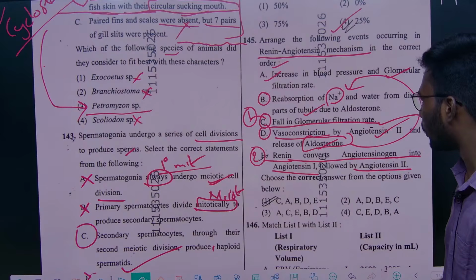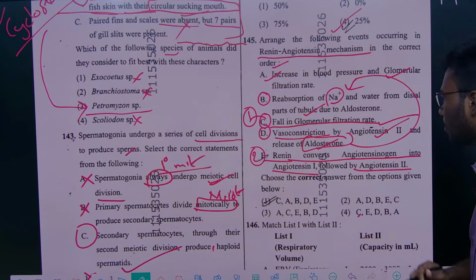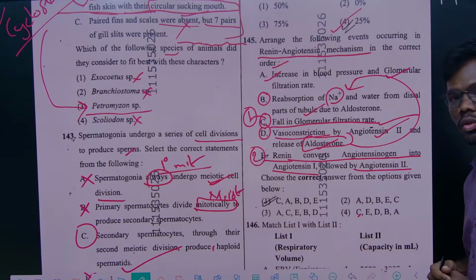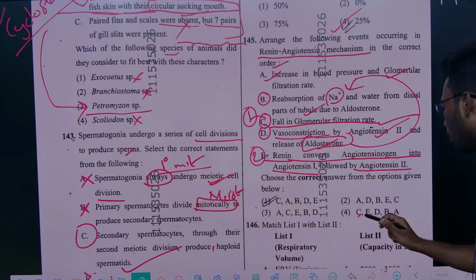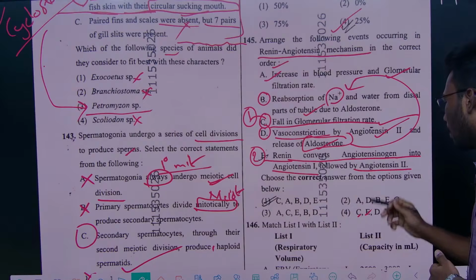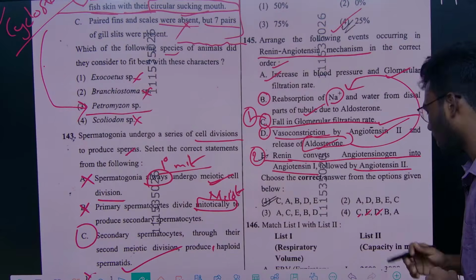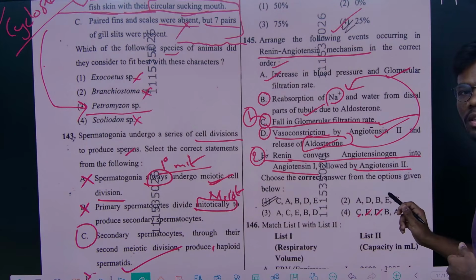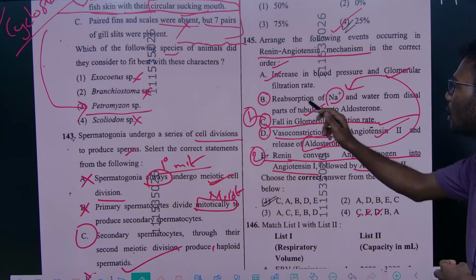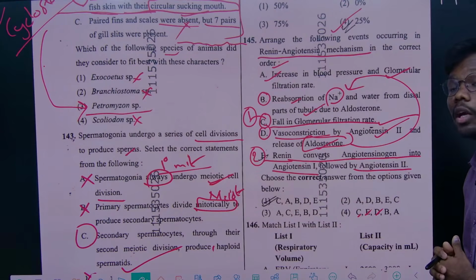So the correct order, the first is C. After C, renin has to be released. Renin has to convert angiotensin 1 to angiotensin 2, right? After that, with the help of angiotensin 2, vasoconstriction takes place. After the vasoconstriction, reabsorption of sodium by aldosterone happens.